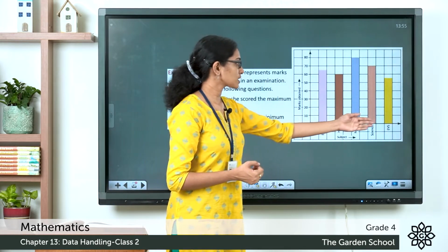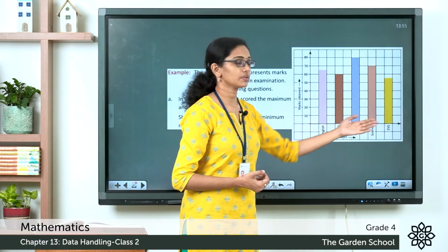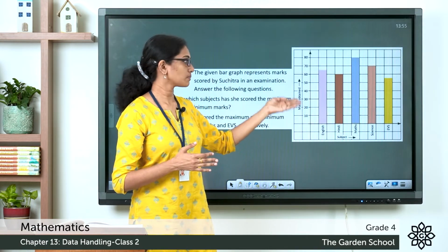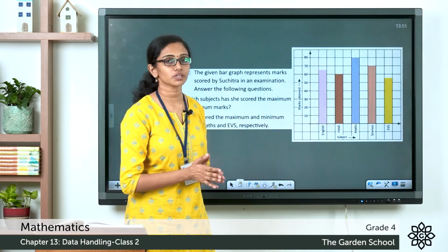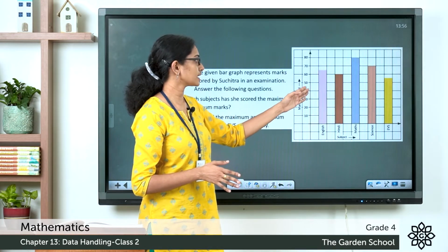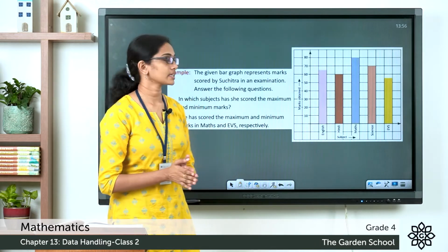So these are the subjects on the horizontal line. So English, Hindi, Maths, Science, EVS. These are the labels. Now, on the vertical line, you have the value or the marks obtained in each of the subjects. So, the marks are given on a scale of 10, 20, 30, 40, 50, 60 and so on. Now, let's have a look at the questions.